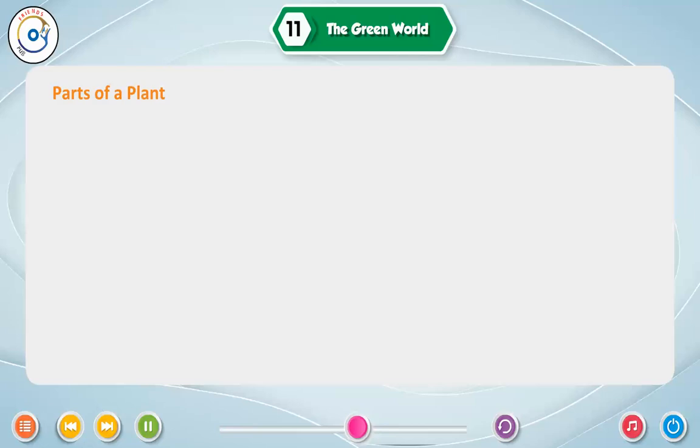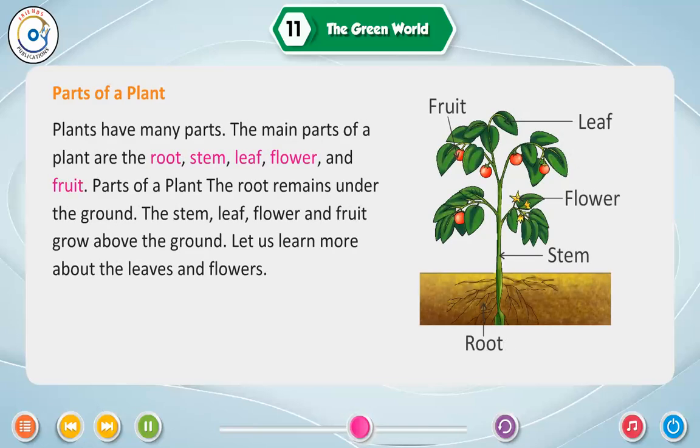Parts of a plant. Plants have many parts. The main parts of a plant are the root, stem, leaf, flower, and fruit. The root remains under the ground. The stem, leaf, flower, and fruit grow above the ground. Let us learn more about the leaves and flowers.